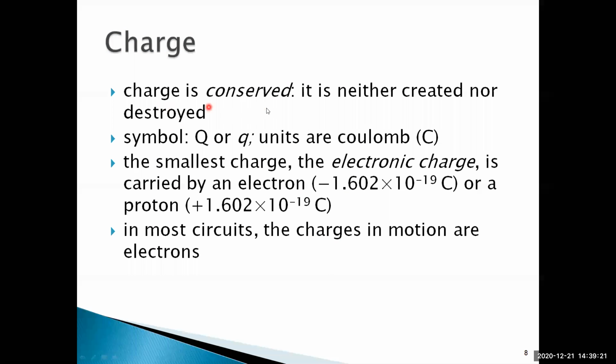Charge. Charge is conserved. It is neither created nor destroyed. You know well, the symbol representation is Q, capital Q or small q. Units are coulombs. The smallest charge, the electronic charge, is carried by an electron, minus 1.602 into 10 to the power minus 19 coulombs. You know well, these are all concepts, but I recall them before going to the actual class. A proton has positive polarity, 1.602 into 10 to the power minus 19. In most circuits, charges in motion are electrons. It is a simple concept.